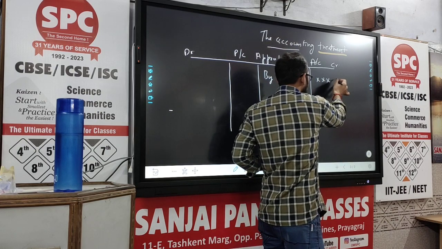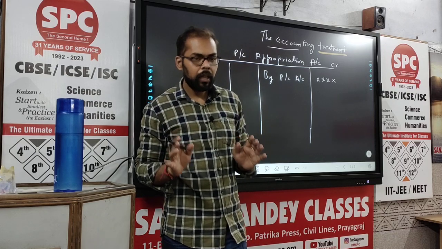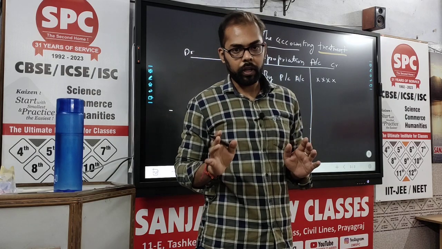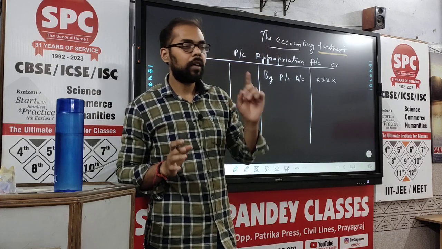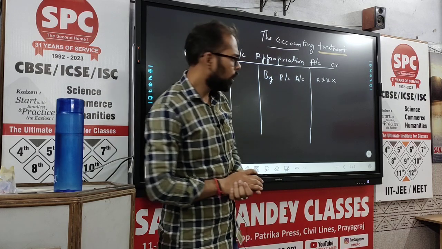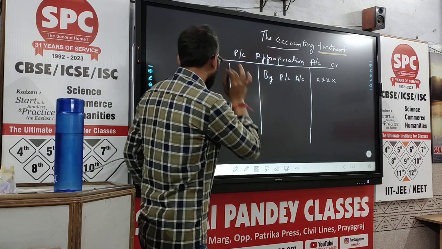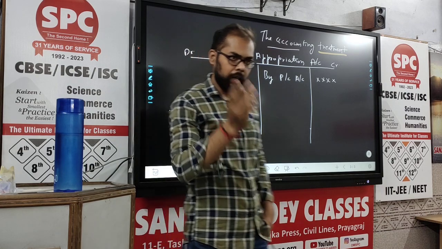The profits are always credited, so that is the rule being followed here. Whenever you prepare any nominal account, always remember that the profit has to be written on the credit side. Now, let us distribute this particular profit among the partners.